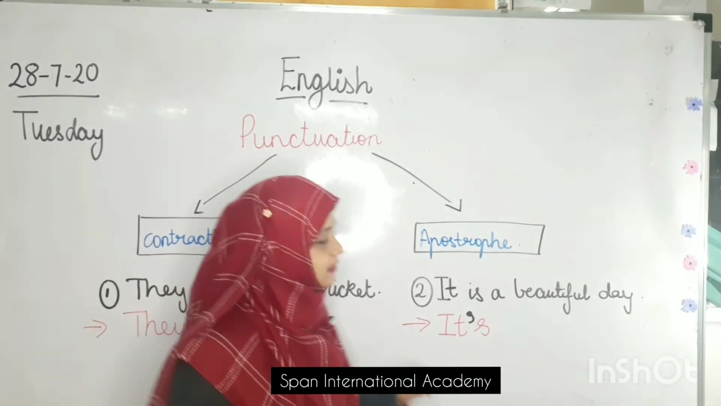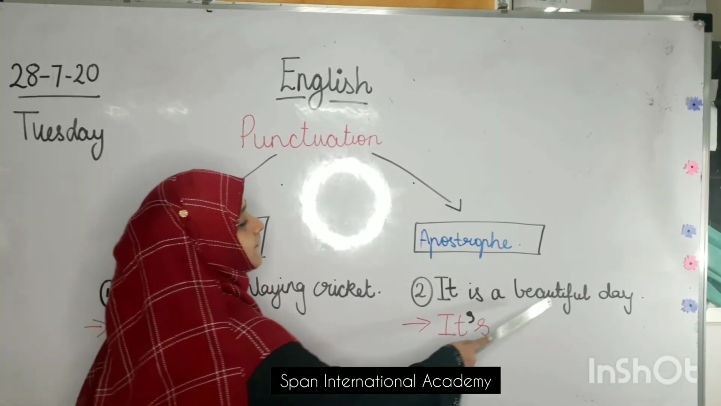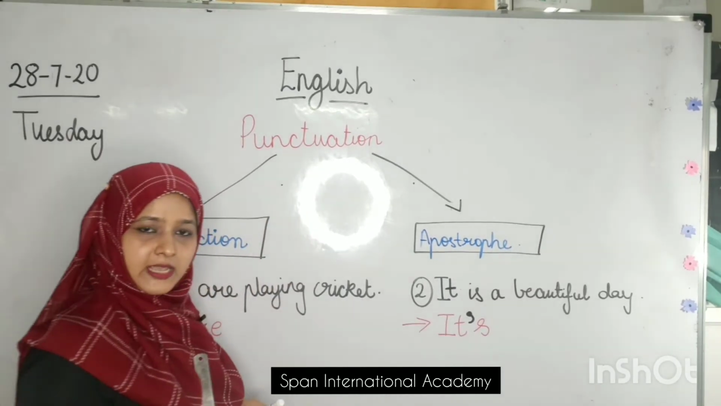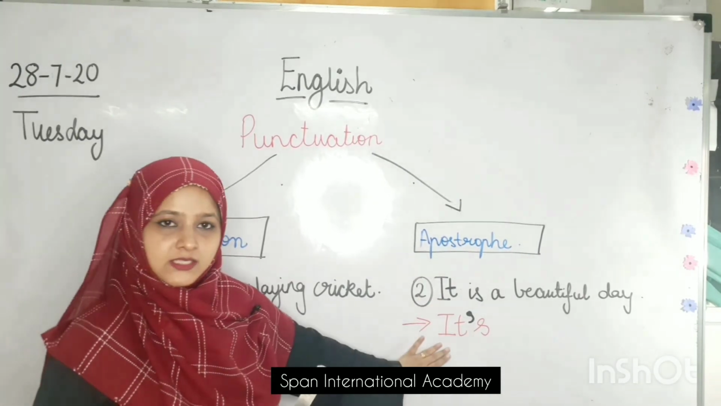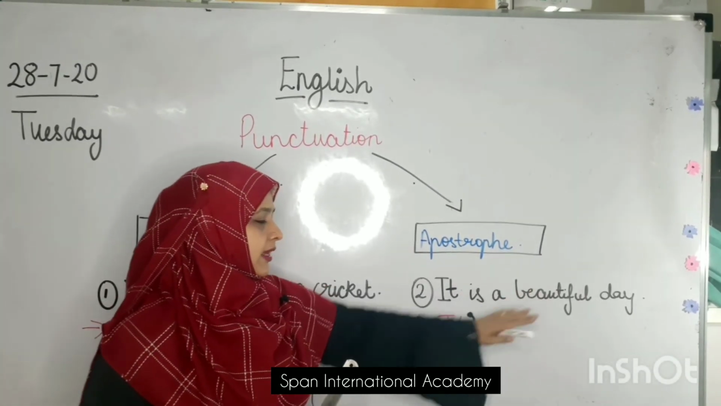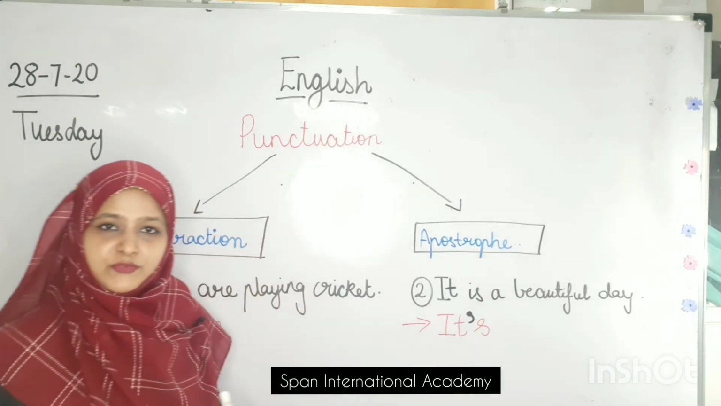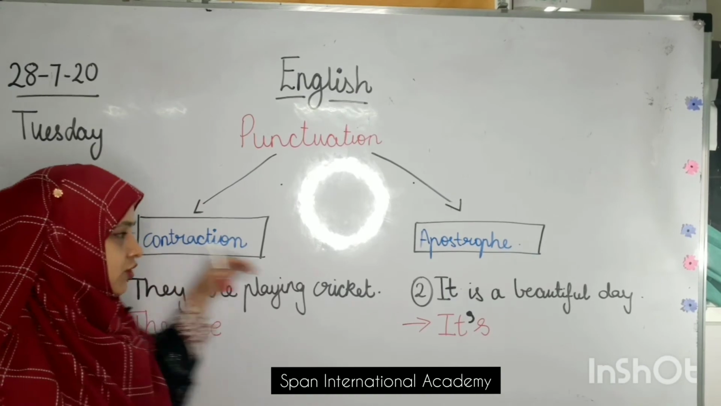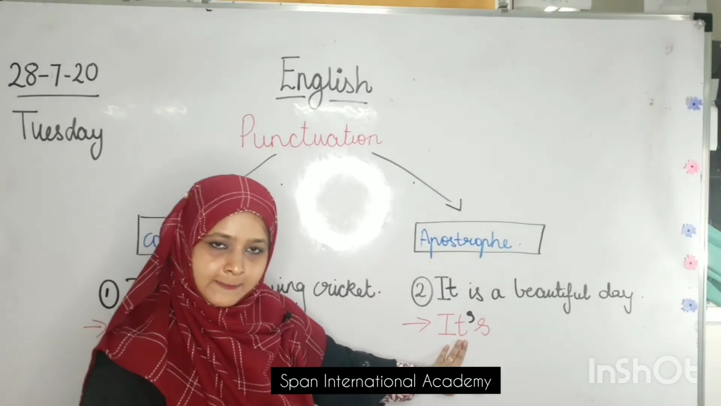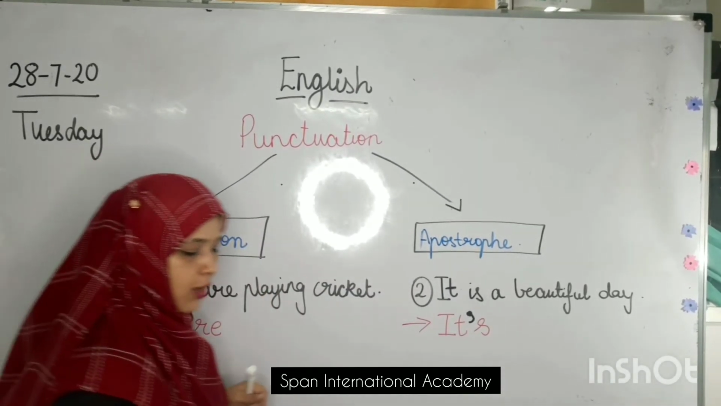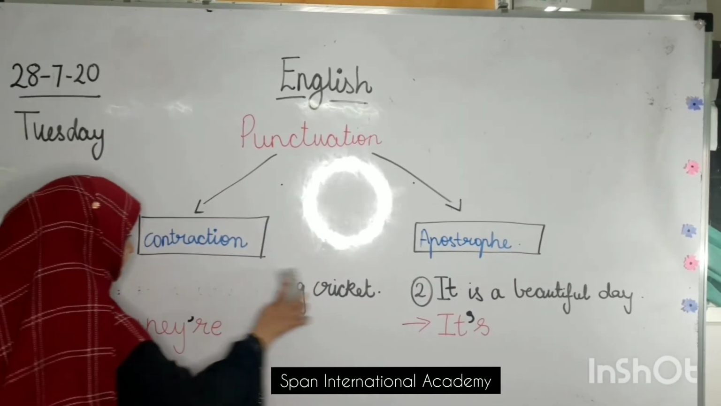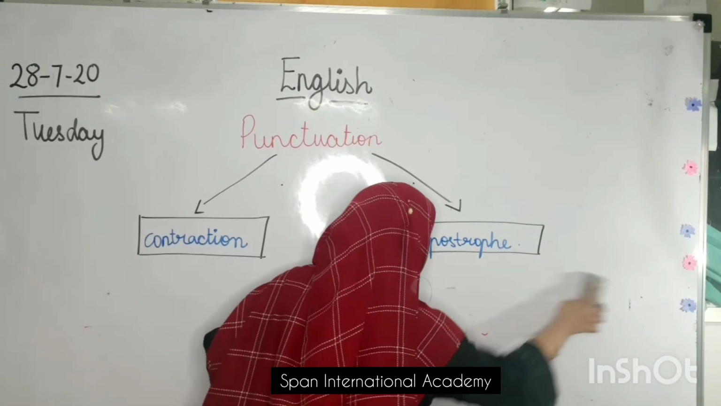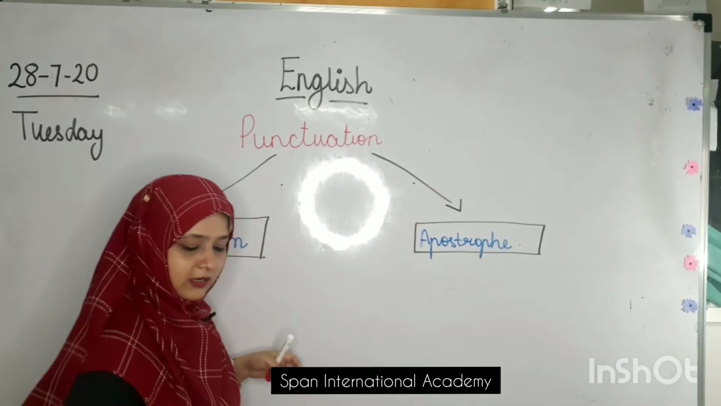So how do we read it? It is a beautiful day. Yes. So it's a beautiful day. It is, it's. Now, it's a beautiful day. Can you all see the difference? Yes. So when we mix two words, we get a contraction using an apostrophe. Now we will see how many words we have completed, with how many words we have done contractions, which words we have mixed and gotten contractions.